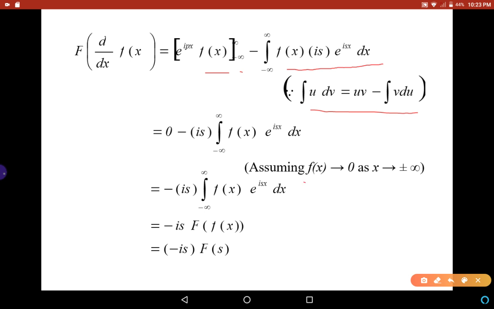Now assuming that f(x) goes to 0 as x tends to plus infinity or minus infinity, the value of this term becomes 0. So we are left with minus is into integral from minus infinity to infinity f(x) e^(isx) dx, that is minus is into the Fourier transform of f(x), that is F(s).